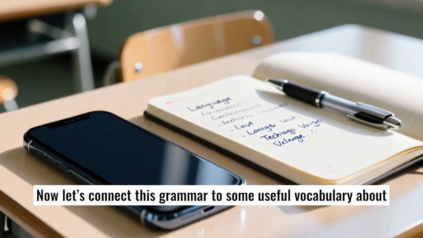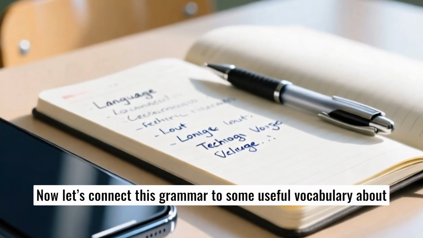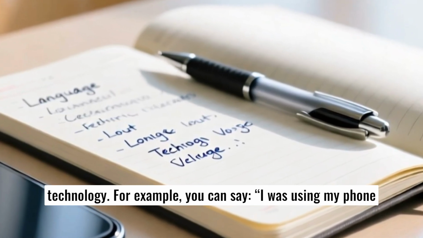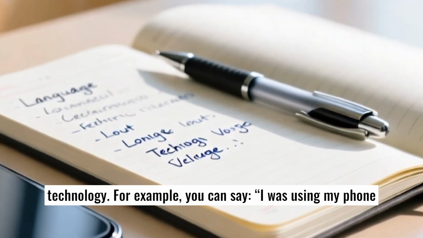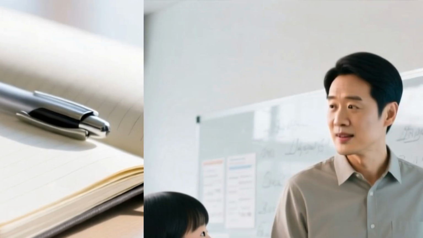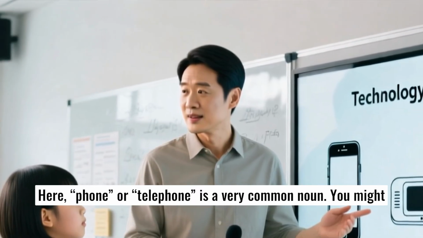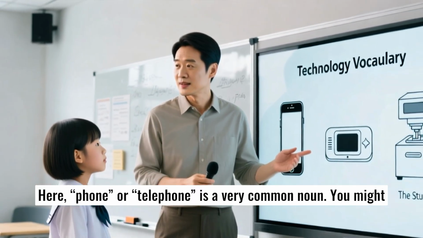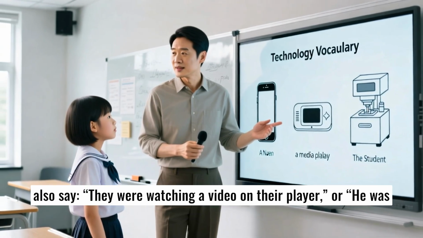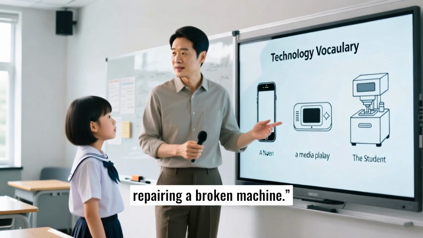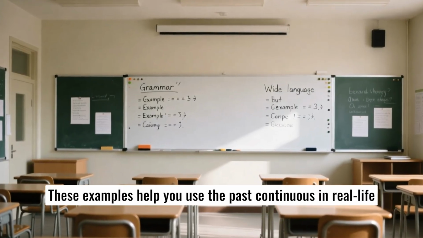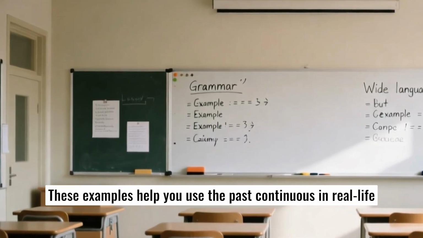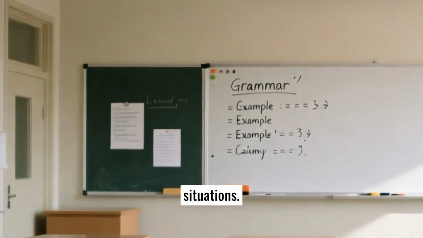Now let's connect this grammar to some useful vocabulary about technology. For example, you can say, I was using my phone when you called. Here, phone or telephone is a very common noun. You might also say, they were watching a video on their player, or he was repairing a broken machine. These examples help you use the past continuous in real-life situations.